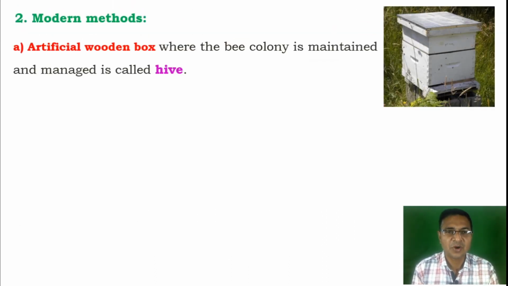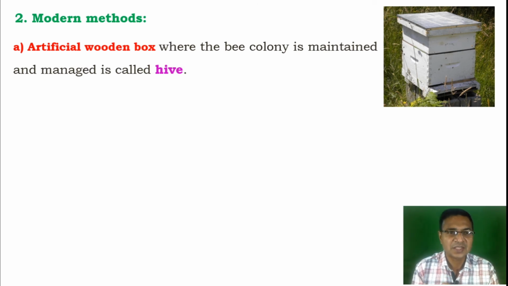Next method is the modern method, which is much more popular and increases the productivity of the apiary industry. In this method, three pillars are important, which maintain hygienic conditions and increase the productivity and efficiency of the honeybees as well as the beekeepers, and it is very popular all over the world.